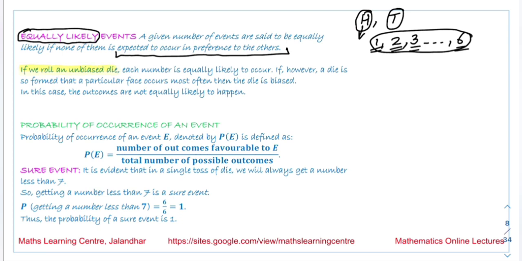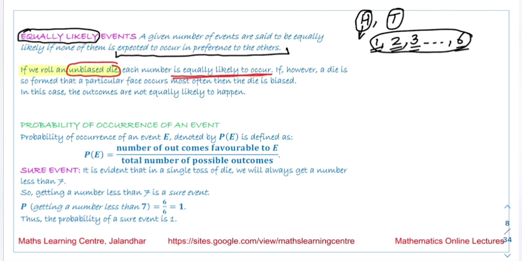If we roll an unbiased die, unbiased means that we have not changed the shape or weight of it on one side. When we throw the die, we do not know which face will come up. That kind of die is called the unbiased die, and each number is equally likely to occur.